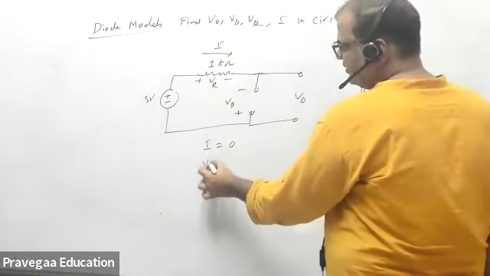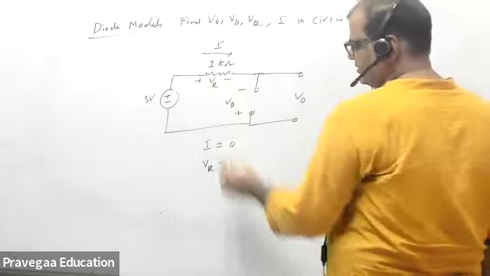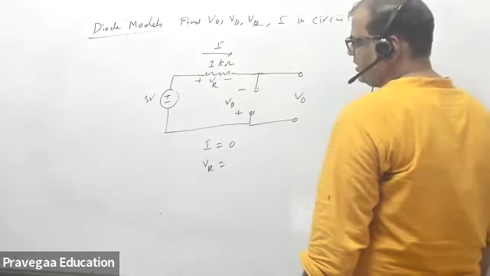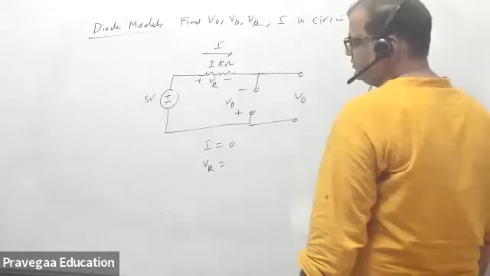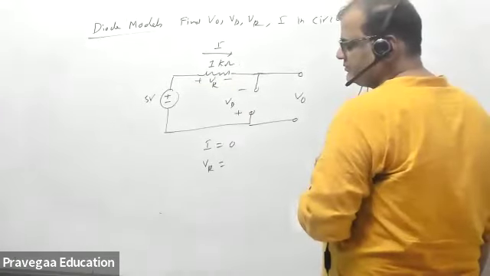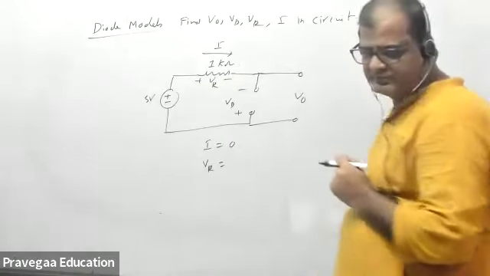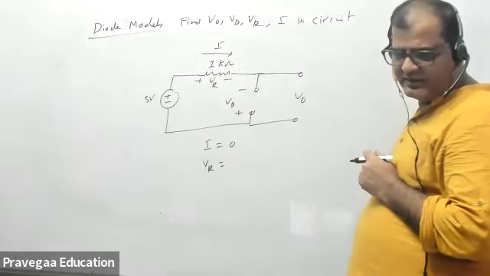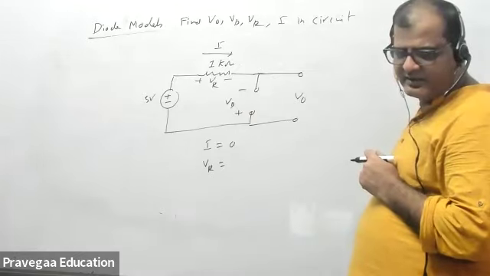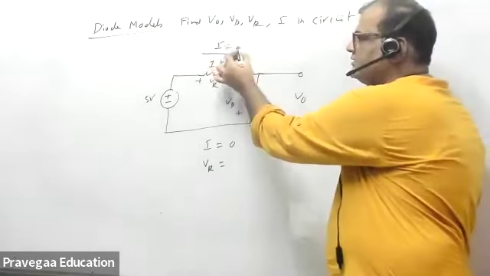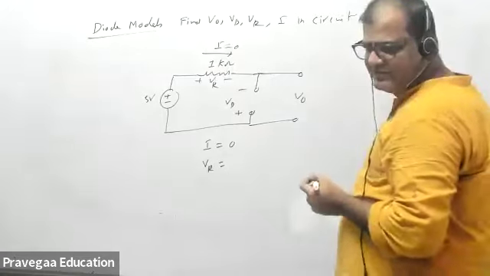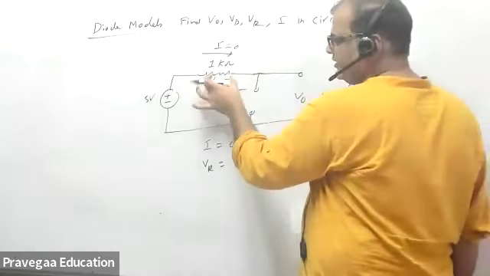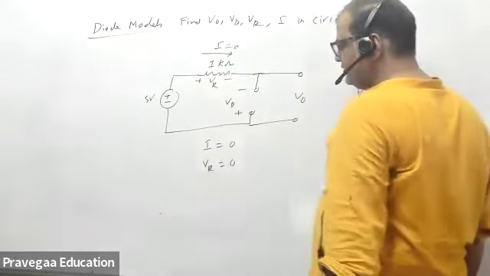What is VR? 5 volt. Is there any current in the resistor? No sir. Then why VR will be 5 volt? If there is no current, VR will be 0.